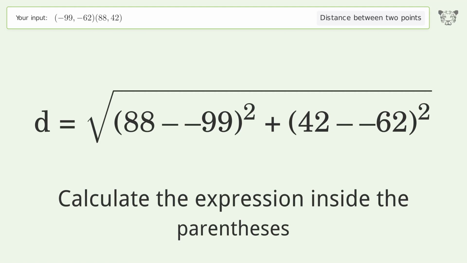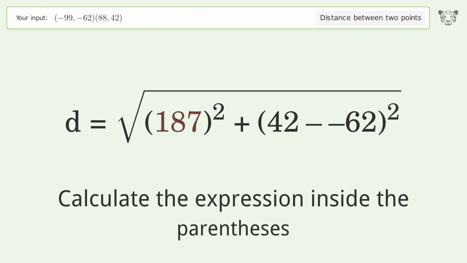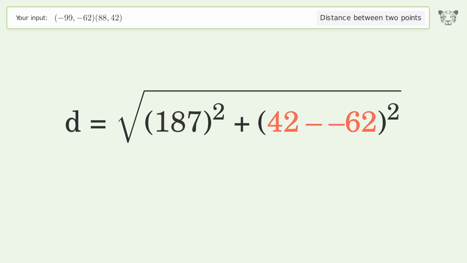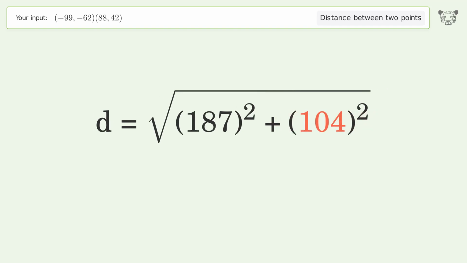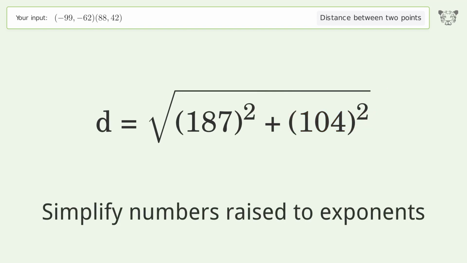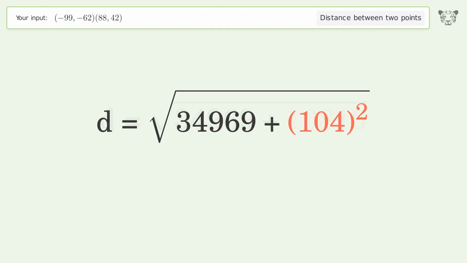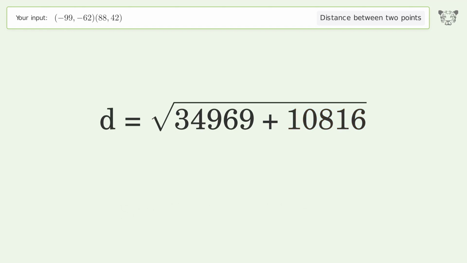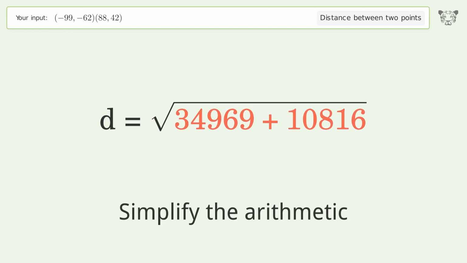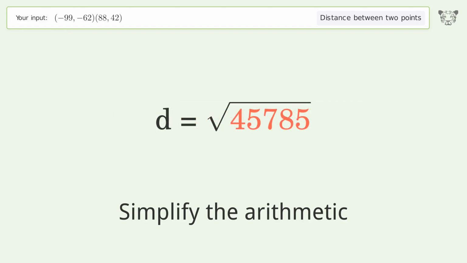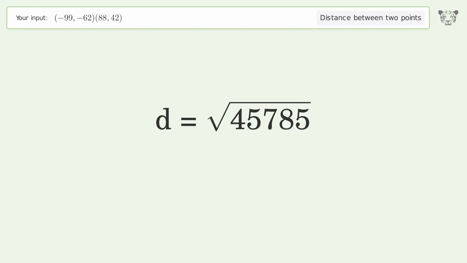Calculate the expression inside the parentheses. Simplify numbers raised to exponents. Simplify the arithmetic. And so the distance between the 2 points is the square root of 45,785, or 213.974.